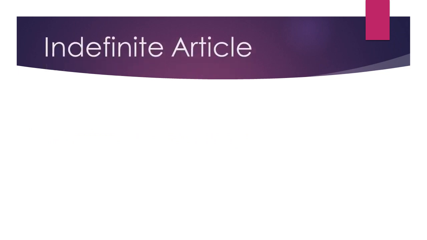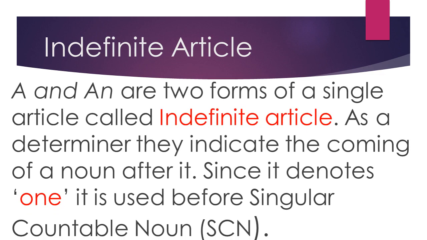Next is indefinite article. A and an. There are two articles. A and an are two forms of a single article called indefinite article. As a determiner, they indicate the coming of a noun after it. Since it denotes one, it is used before singular countable noun. So, there are two indefinite articles, a or an, and these are used before a singular countable noun.